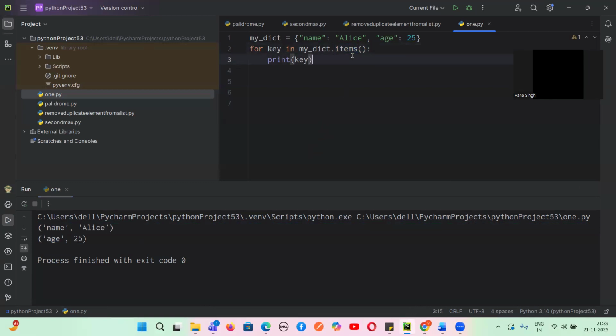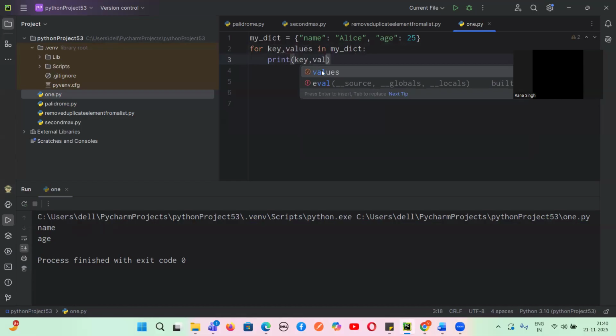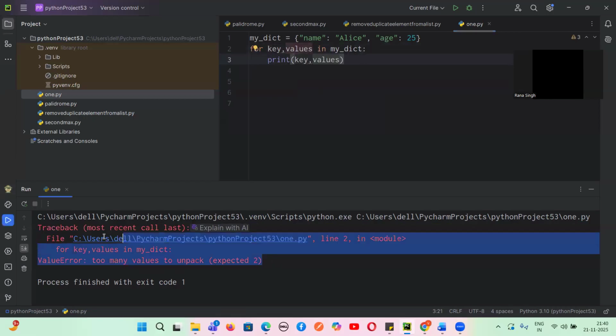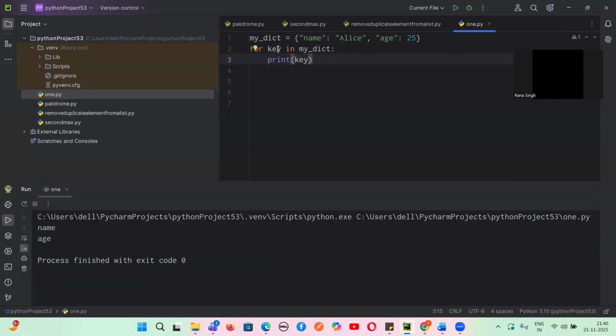And what if I write here only my_dict, will it work? If I write like this, guys? Yes or no? Let's suppose I write here key comma values and I want to print this key comma values. Too many values to unpack. Are you able to see? So we cannot get it like this. Let's suppose we want only key. Let us just try to get only key. Let us also try to get only values. Write down here values.